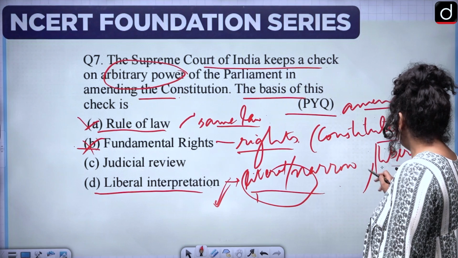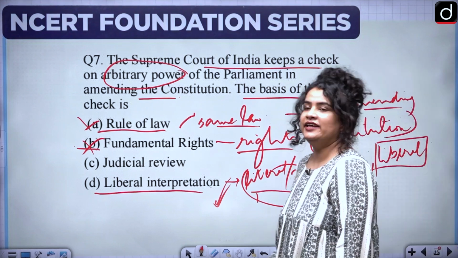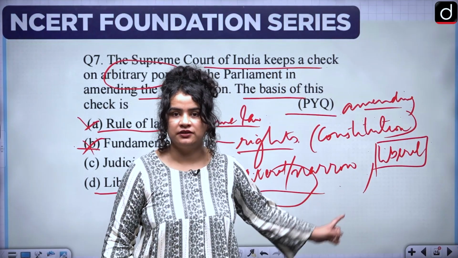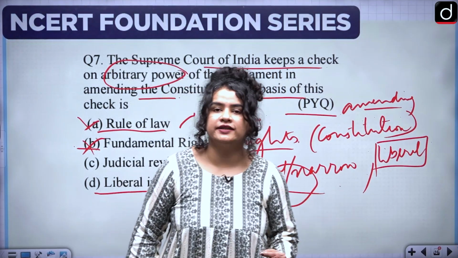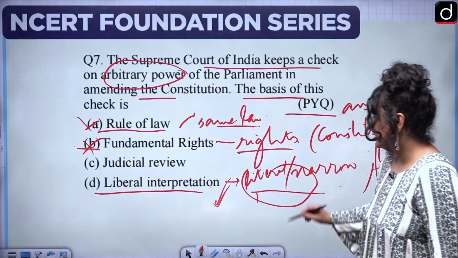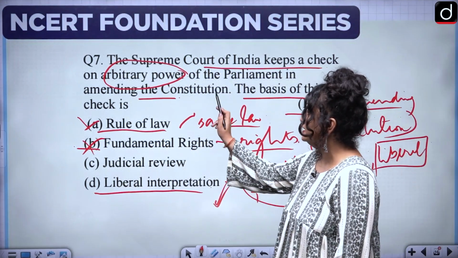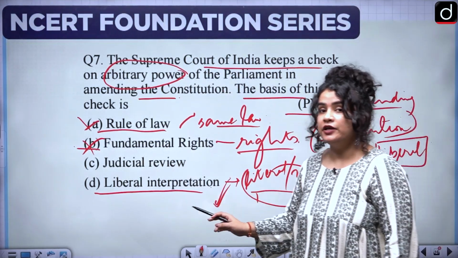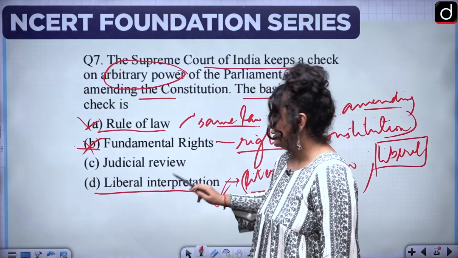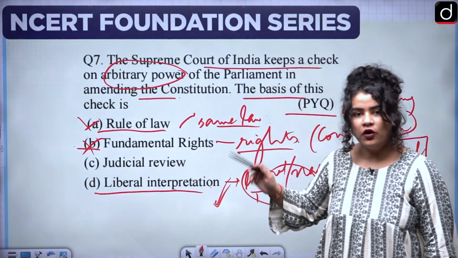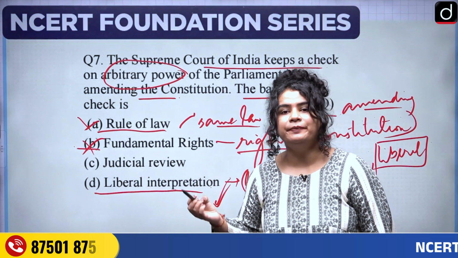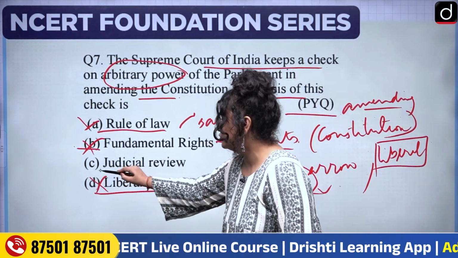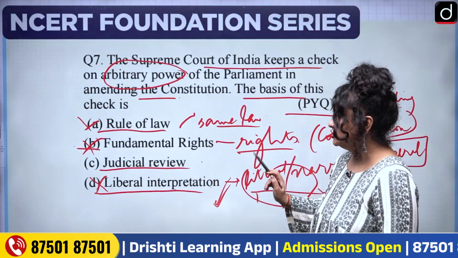But a liberal interpretation is going to look at the bigger picture or the bigger context. They may even question the veracity of the law itself. Okay. So here, however, this does not really sit well with amending the Constitution, even though you might think that this is the basis. No, this is not the basis for putting a check on the arbitrary amendment to the Constitution. It is not.